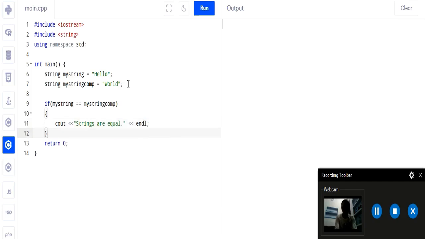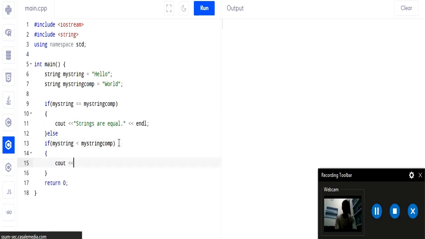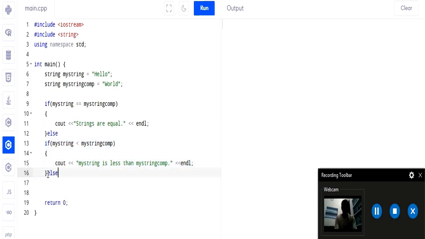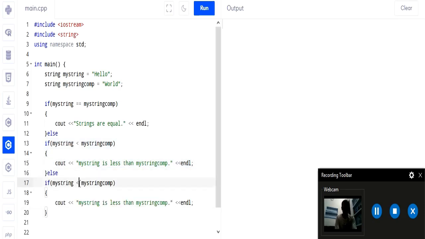Now the next comparison is else if. Copy paste this much and paste it here. If my string is less than my string comp, then cout my string is less than my string comp. Again copy this much of code, else, and paste it here, my string, and change the sign to greater than, and in the cout change less than to greater than.